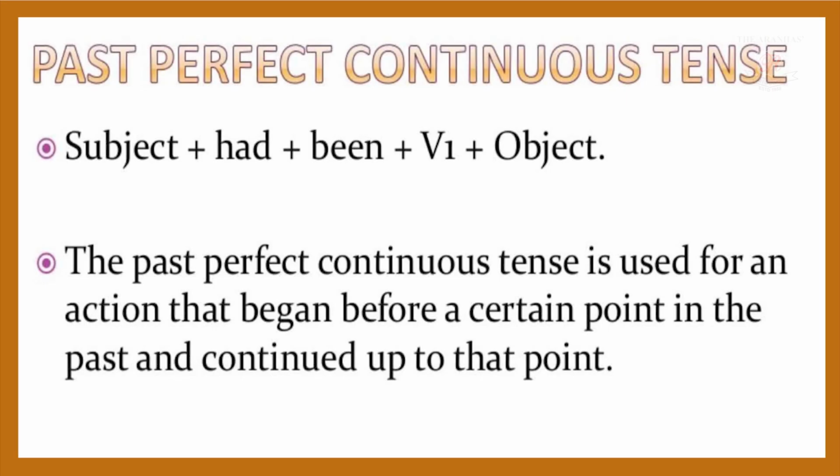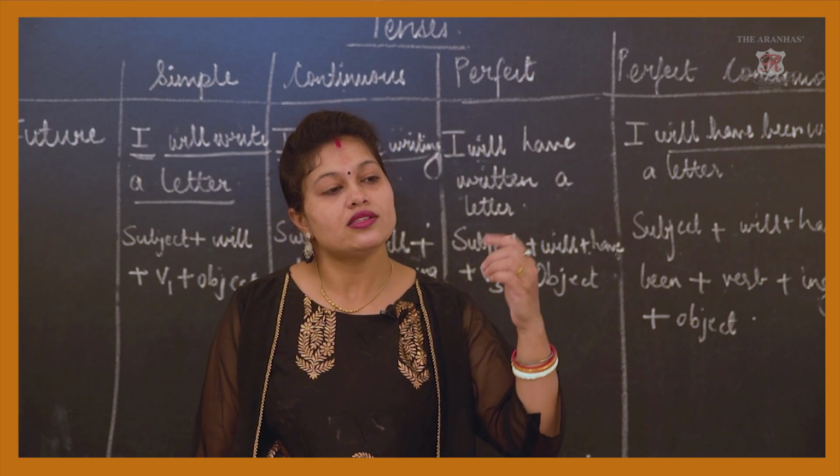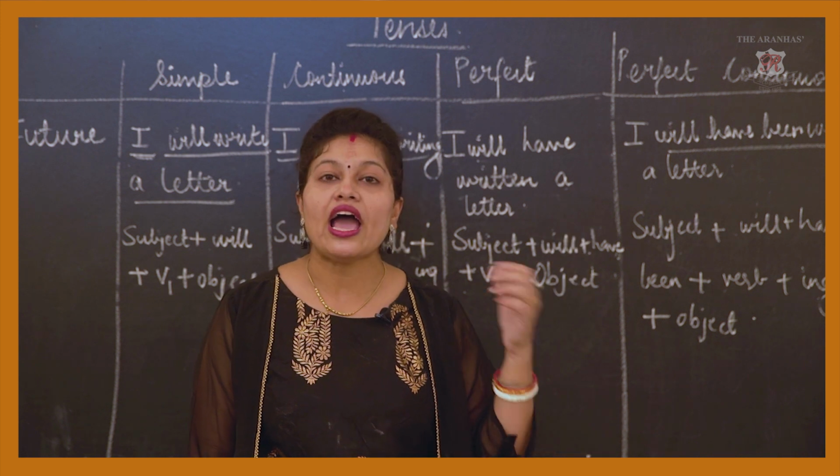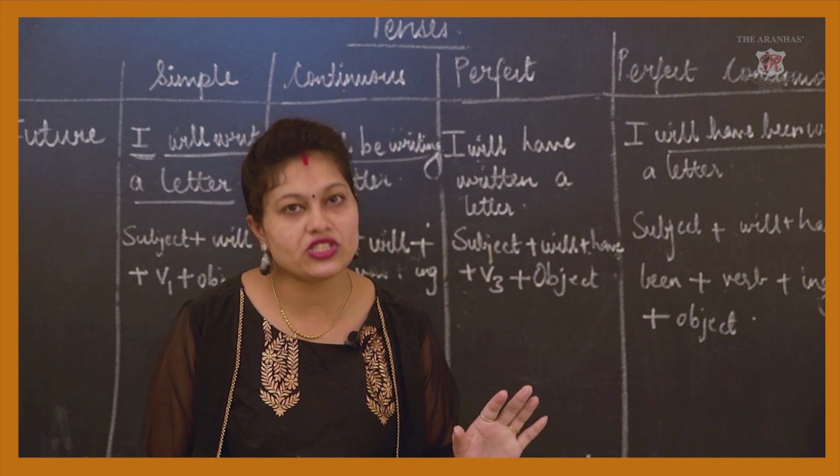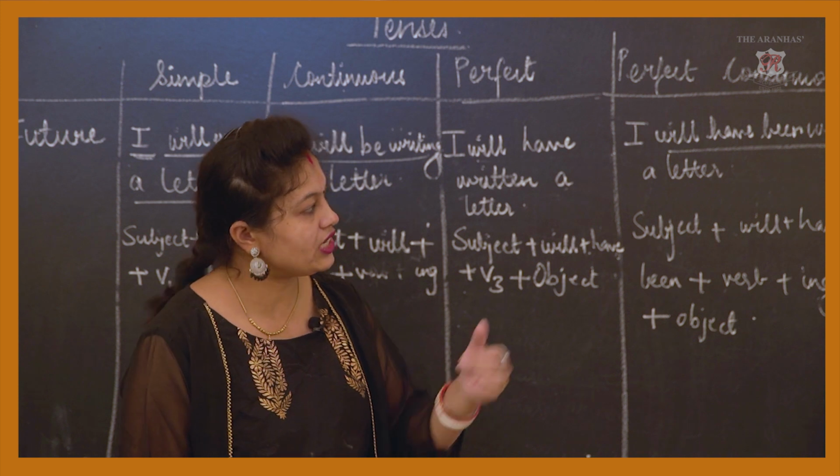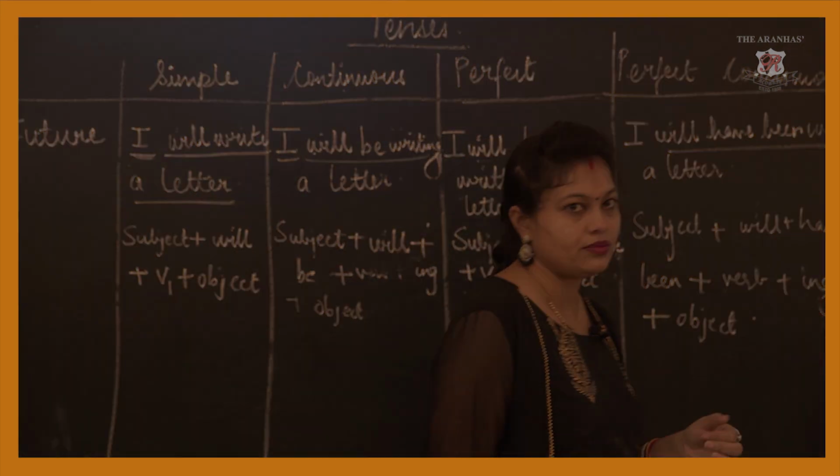Now past perfect continuous tense, the structure will be subject plus had plus been plus V1 plus object. The past perfect continuous tense is used for an action that began before a certain point in the past and continued up to that point. So past perfect continuous means somewhere in the past it has started and in the past only it was not completed. It is still going on. I'll just explain you with the example.